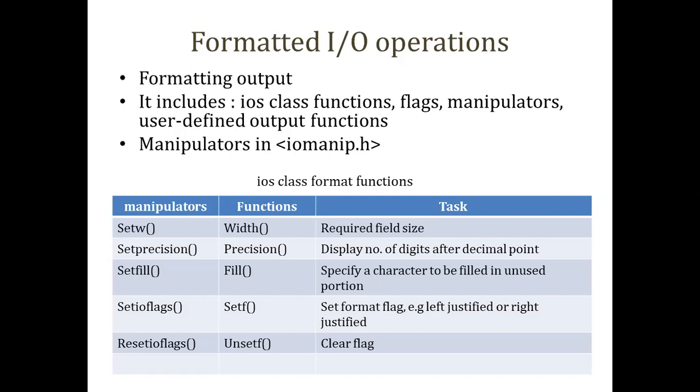Okay. Then setprecision, where we display the number of digits, how many precision values after the decimal point you want to get. Either you can use setprecision or just precision. These manipulator functions, we can call it a header file. Why do we need to include it? Because we will have some formatted files, with some specific files.